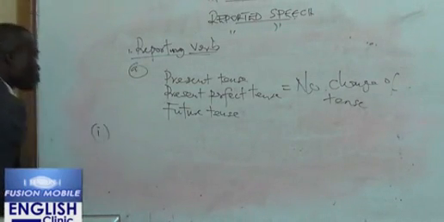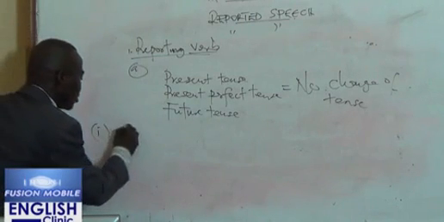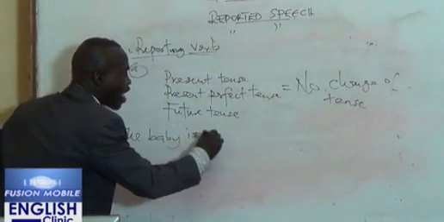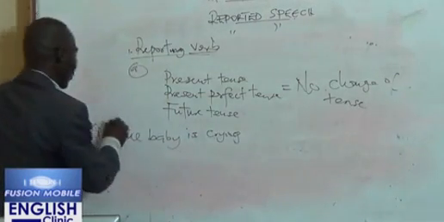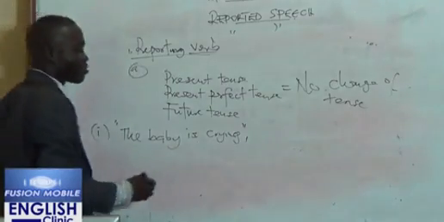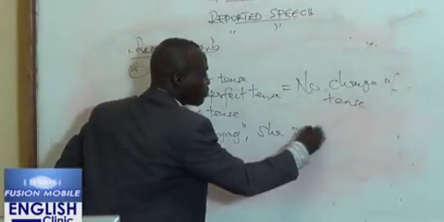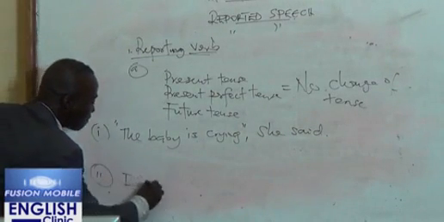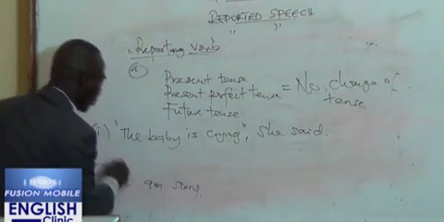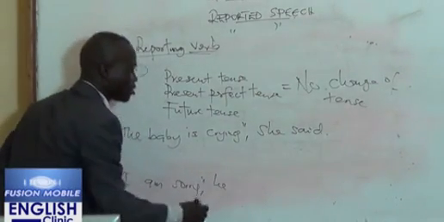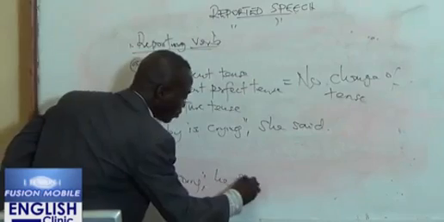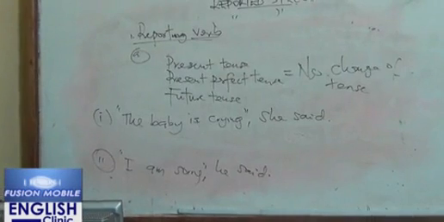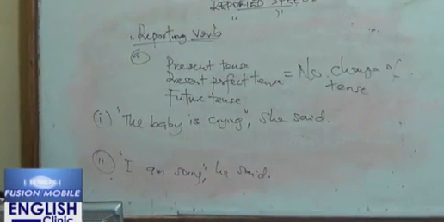Number one. "The baby is crying," she said. Another example. "I am sorry," he said. So we have: "The baby is crying," she said, and "I am sorry," she said.